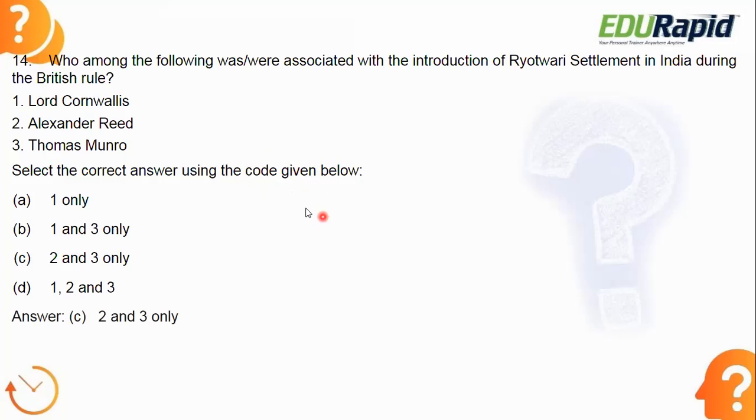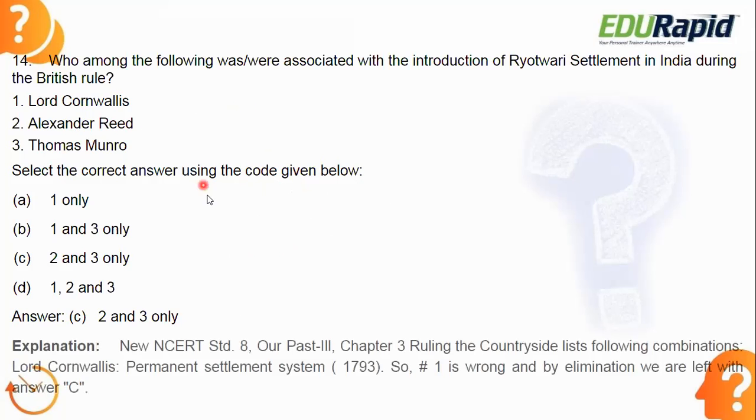Okay, let's see the answer. Answer is option C, 2 and 3. Alexander Read and Thomas Munro. So in the recent question we have discussed, Alexander Read is the first person who introduced the ryotwari settlement in India. Later, after that, Thomas Munro continued it. So Alexander Read and Thomas Munro, these people are associated with the introduction of ryotwari settlement in India.